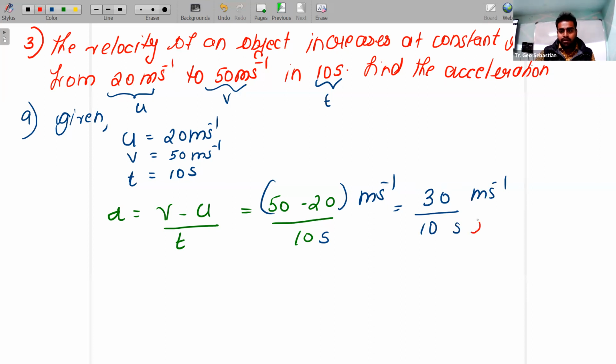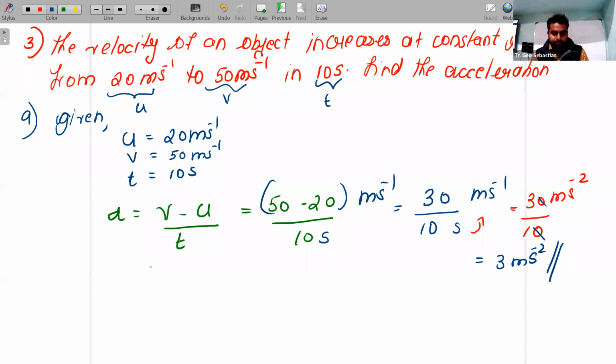Now this second is going to the numerator, so 30 ms raised to minus 2 divided by 10. You get the answer 3 meter per second square. Acceleration unit is nothing but meter per second square. Understood? That you should remember.